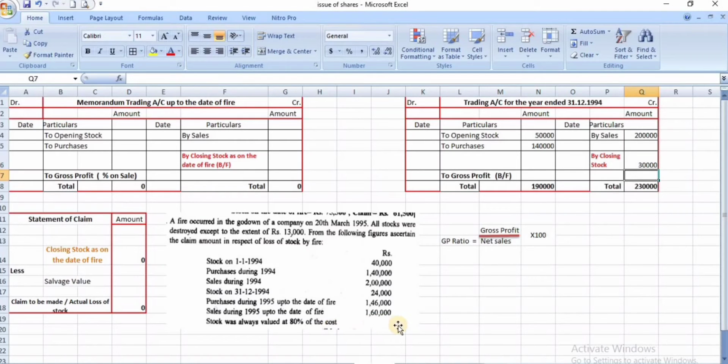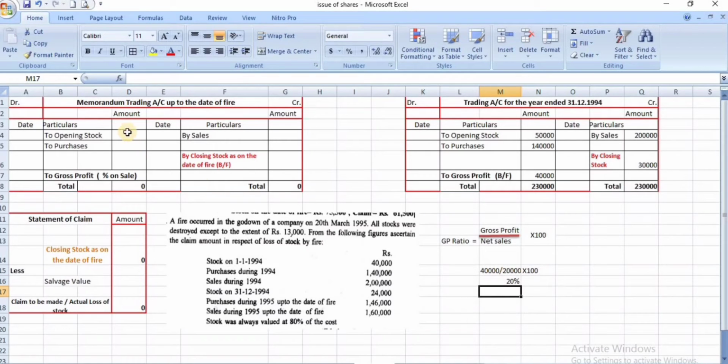Now the total of the credit side is 2,30,000 rupees, and the debit side total is 1,90,000. Therefore the gross profit is 40,000. Now we have to find out the GP ratio. Gross profit of 40,000 divided by net sales of 2 lakhs multiplied by 100. And your gross profit ratio is 20%.